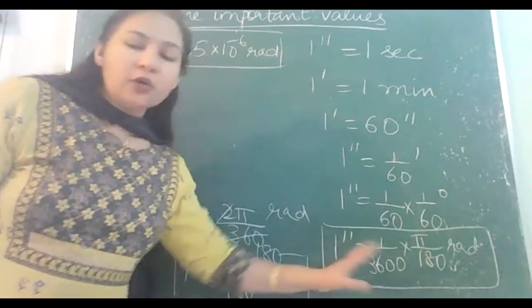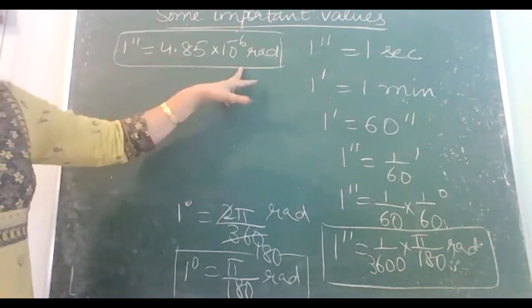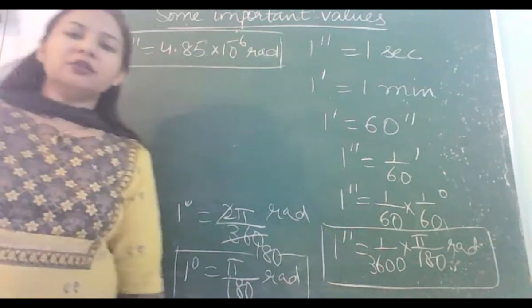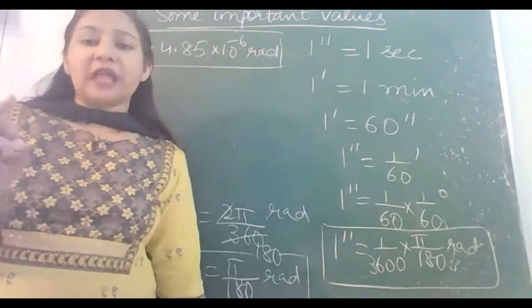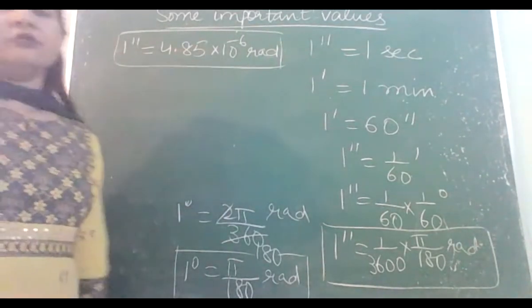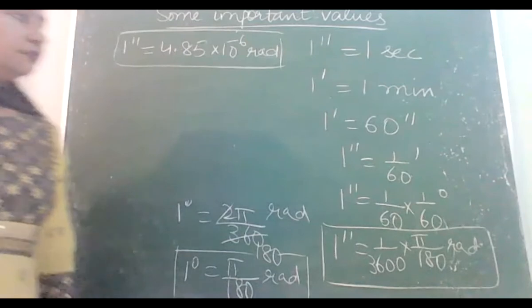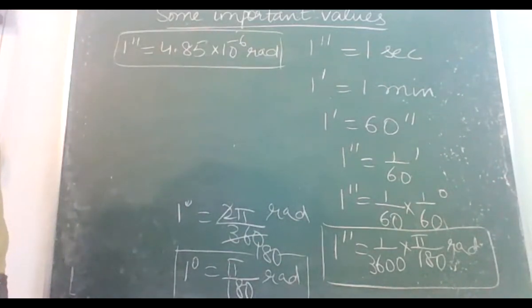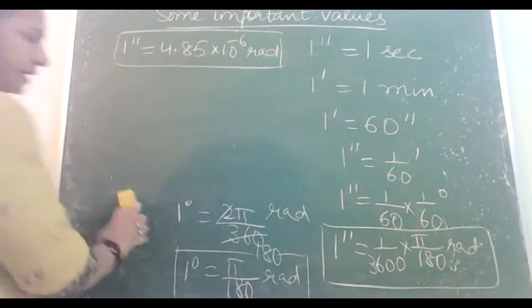So when you solve the whole thing, this comes. So you can note down 1 second is these many radians. In numerical problems, we'll be doing parallax method, angular method. In those methods, our angle may be given in seconds also. So then we have to use this to convert second into radian. This is how we can do. Okay, students, is that clear now? All right. So first value आपकी ये हो गई और उसका proof I have told you. ठीक है? चलिए next चलते हैं.